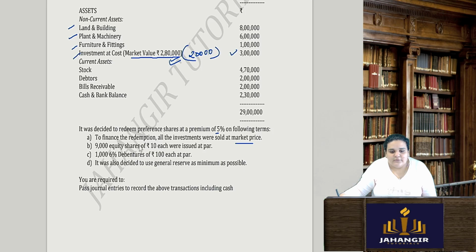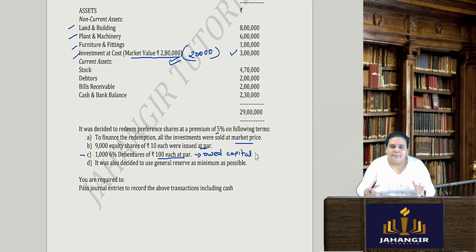Then you have 9,000 equity shares of rupees 10 each issued at par. They have said issue 9,000 equity shares for the purpose of redemption. Also they are saying 1,006% debentures of rupees 100 each at par. Now debenture is a borrowed capital. It is borrowed funds like a loan. So we will always keep borrowed funds separately. This is only for the purpose of one extra journal entry.